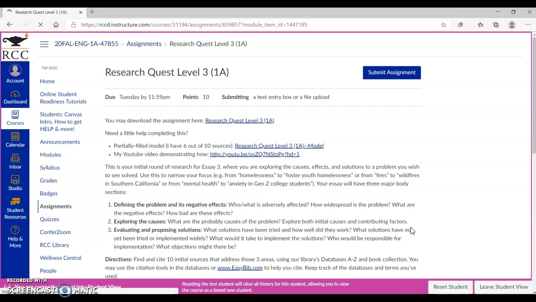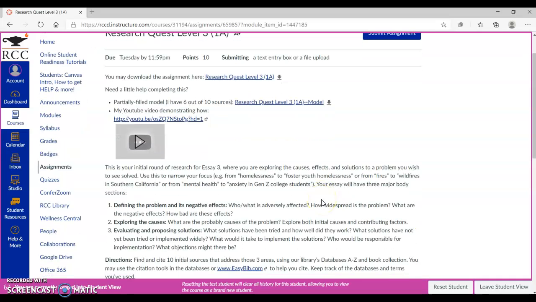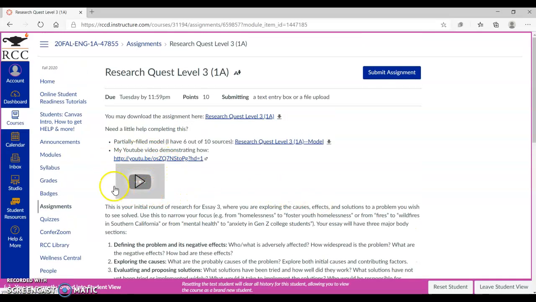The next thing that's also due on Tuesday is Research Quest Level 3. I did make a short video demonstrating how to do Research Quest Level 3. So I would look at both of these because you can start doing Research Quest Level 3 as you're doing the Writing Center activity as well, and just make things do double duty.